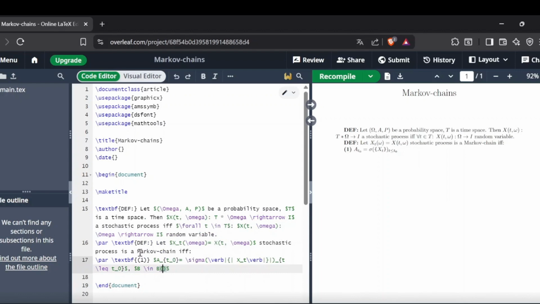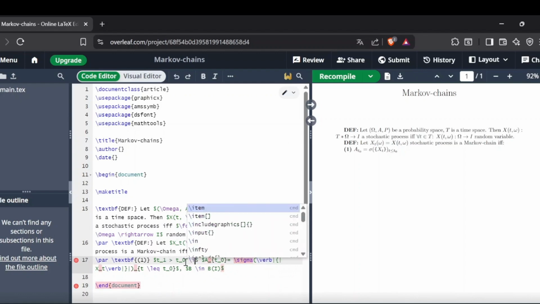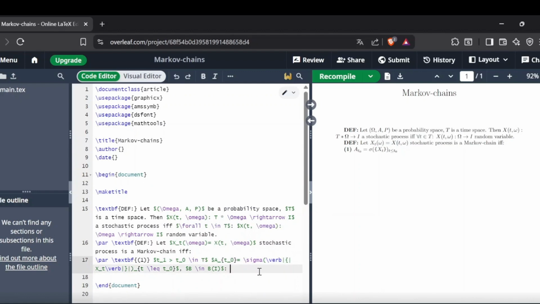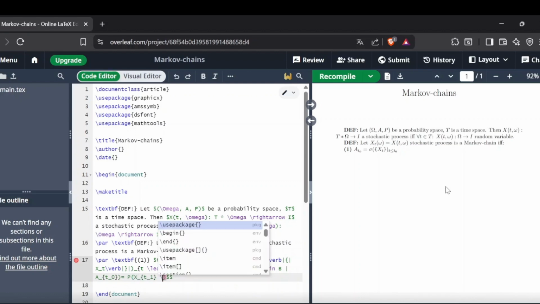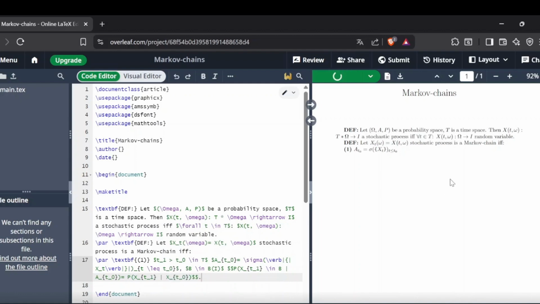B is a Borel set of I. So t0 is from big T, and let t1 be bigger than t0, both from big T. The Markov property says that the probability of X_t1 in B, with the condition on the past up to t0, equals the probability of X_t1 in B with the condition X_t0.